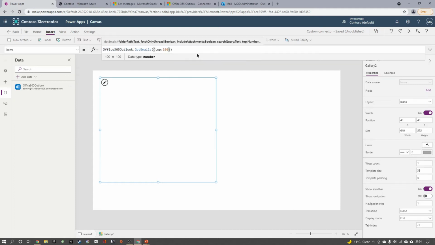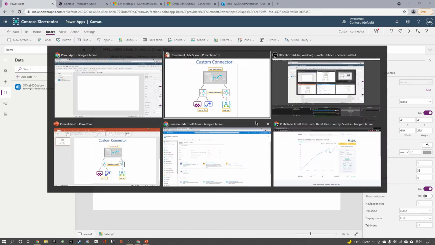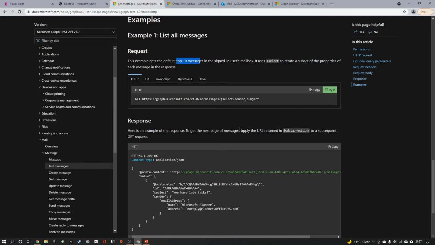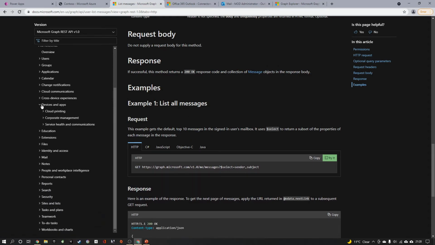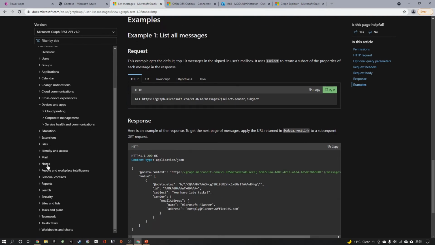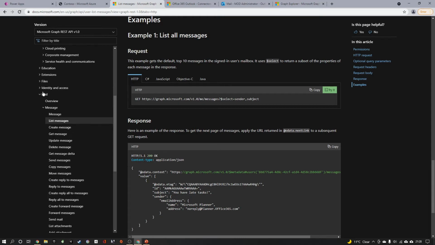Okay, now how to do that? Let's create a custom connector for the Graph API Outlook. In this video, we will create a custom connector to consume the email of a user. So this is the Graph API documentation page, and on the left hand side you can see there is a section for each API. For example, we need to consume an email, so I go to the email and I click on list messages.